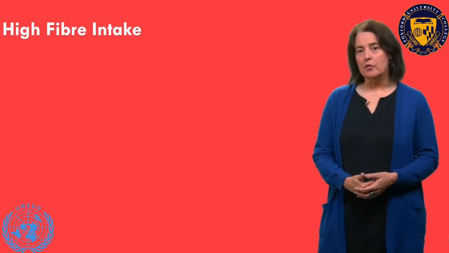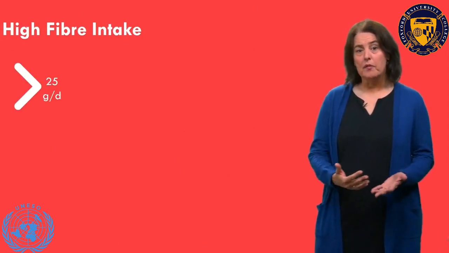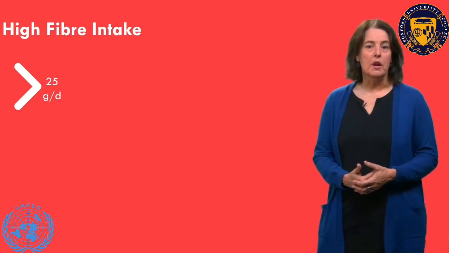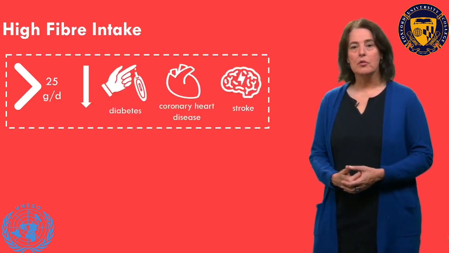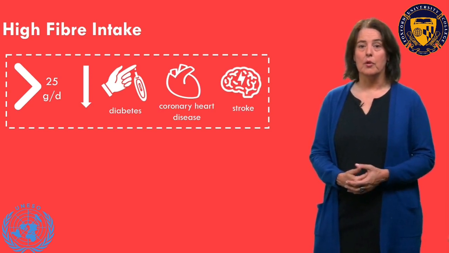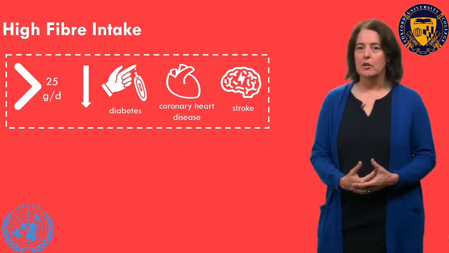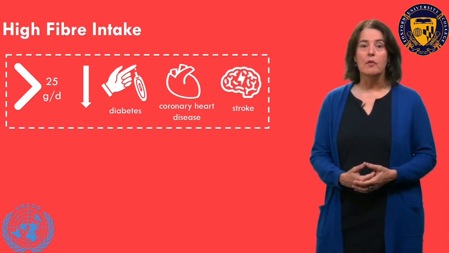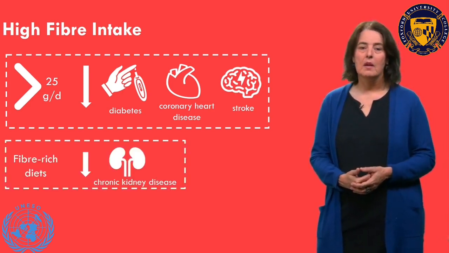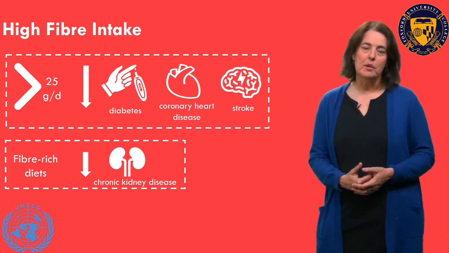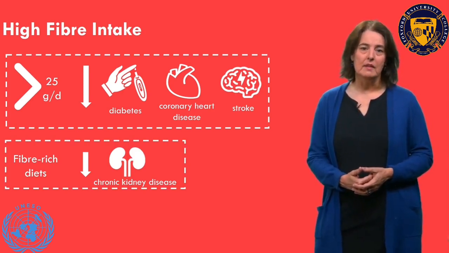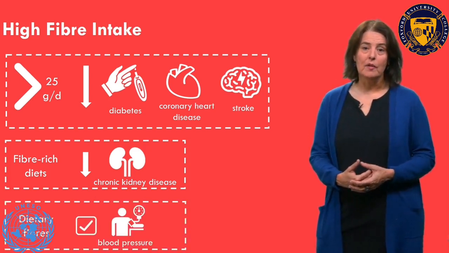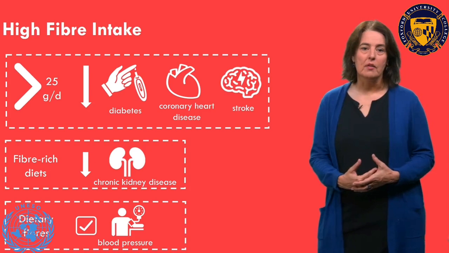A high intake of dietary fibers, say above 25 grams per day, has consistently been associated with lower risk of type 2 diabetes, coronary heart disease and stroke. And these risk reductions may amount to 10% for every 10 gram higher intake of fiber per day. Fiber-rich diets also seem to lower the risk of chronic kidney disease. And we know from randomized trials that dietary fibers have a small beneficial effect on blood pressure.